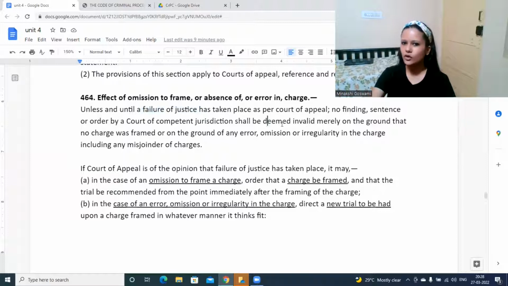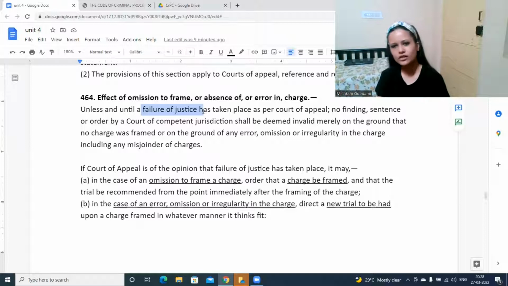It would not be considered invalid just because there was an absence in framing the charge or some mistake in it. It may be considered invalid only if the court of appeal is of the opinion that this has led to a failure of justice. Otherwise, even if charges were not framed, you got to know the points based on the FIR, you gave your defense, and you submitted all the evidence, which was recorded, so you do not have a right. The court might say that as well.